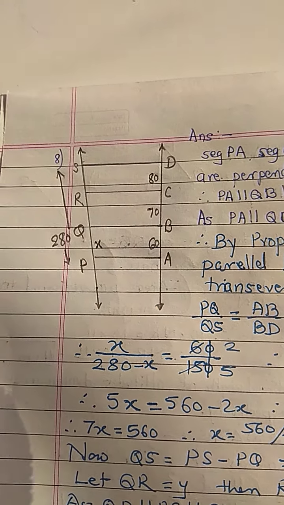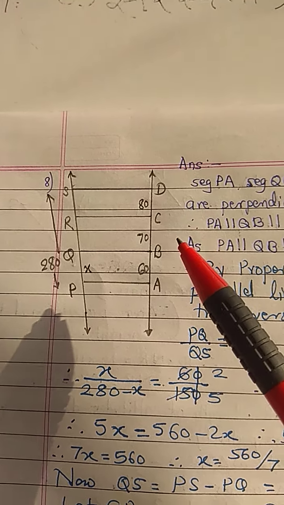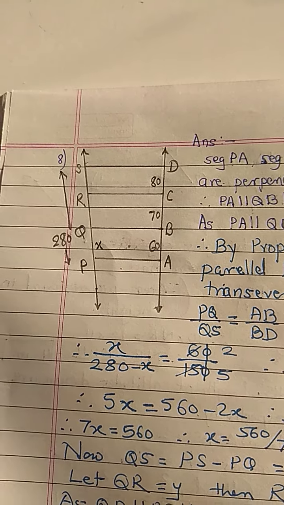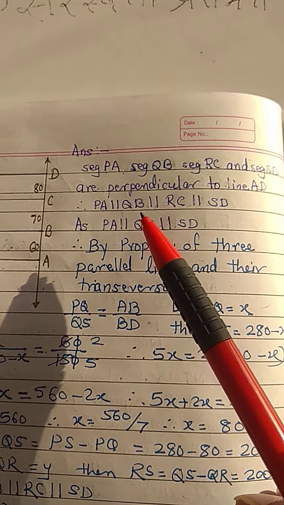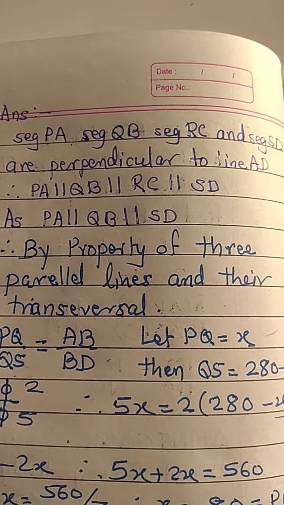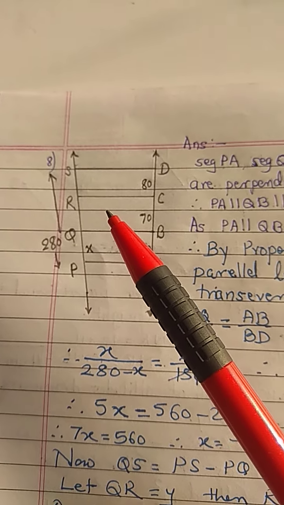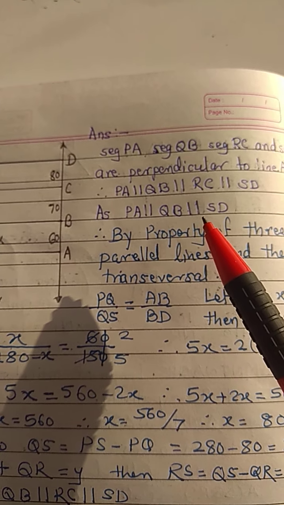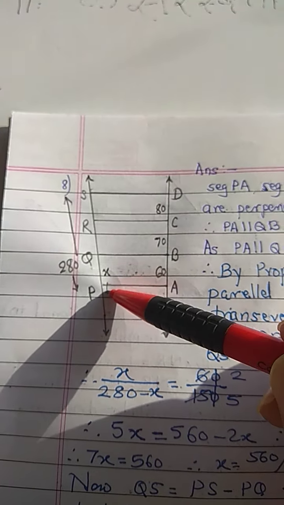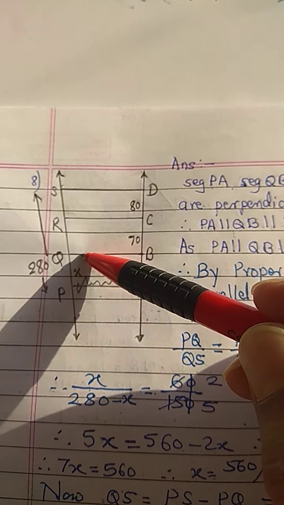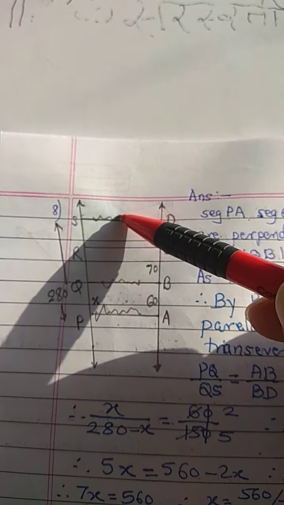The property is, if all the segments are perpendicular to the same line, then those segments are parallel. Therefore PA is parallel to QB, is parallel to RC, is parallel to SD. See here, PA is parallel to QB, is parallel to SD.